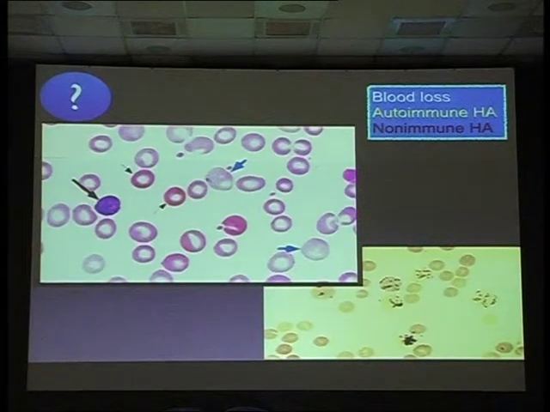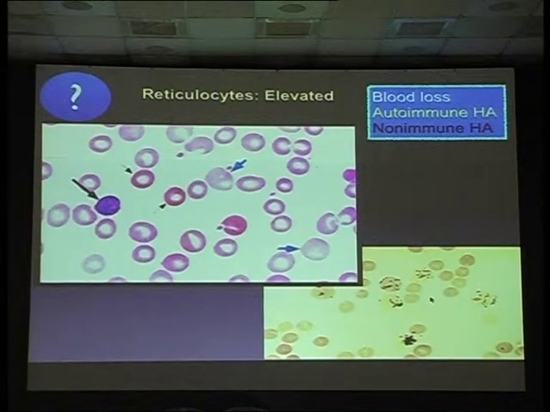Here RBCs are large in size, and with supravital stain they show a reticulum-like pattern. I'm giving you a clue, there's a reticulum there: reticulocytes. When there is peripheral destruction, more RBCs will be produced, and even immature RBCs will try to come up to the peripheral smear, and they will be very large in size. If you do supravital stain, you will see the reticulum.